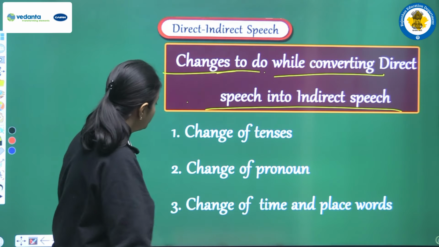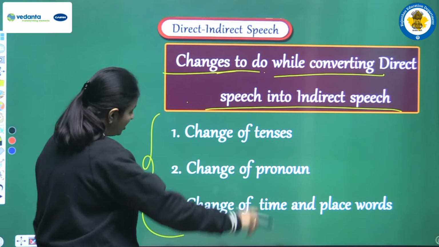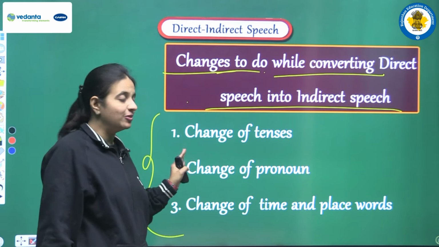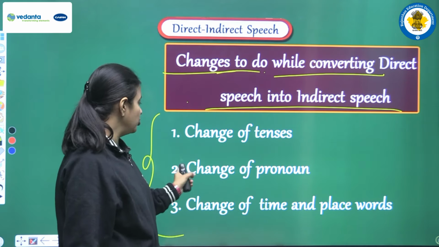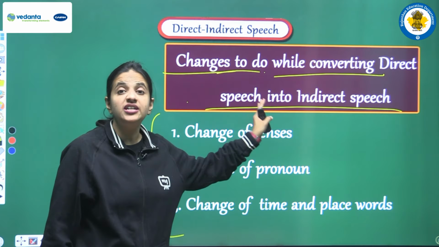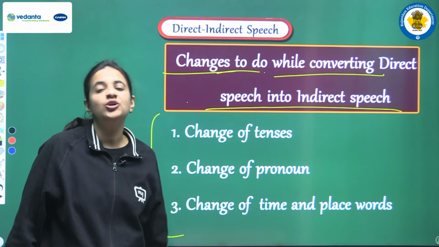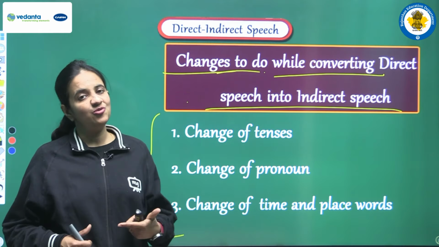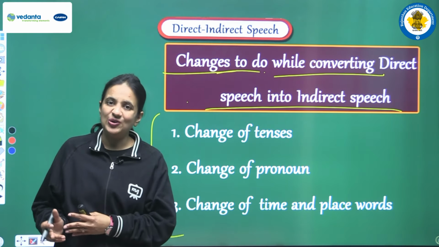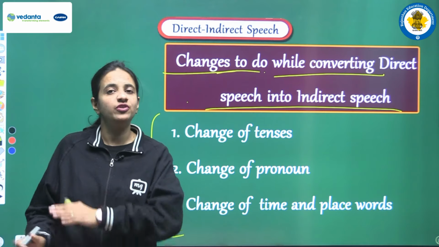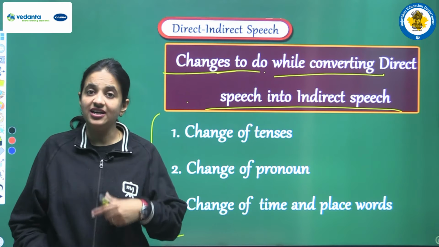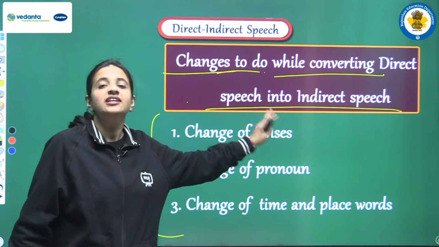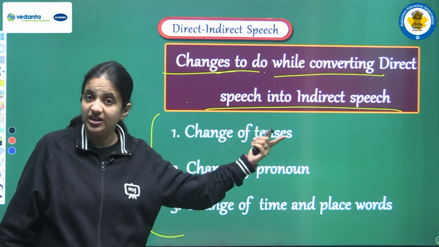Basically, three important changes are there. We have to make three changes. So what are these three changes? Let's read. The first change is the change of tenses. We have to make this change in the reported speech, because we cleared in the previous video that in the reporting speech we don't make any change in the tense. So the change of tenses is done in the reported speech.